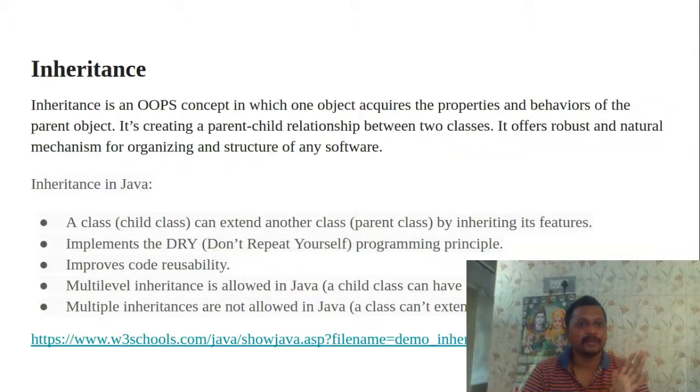Next, coming to implementation of DRY, meaning the don't repeat yourself programming principle. It's a very straightforward mechanism followed by inheritance, because whatever we declare in the parent class, the same properties or behaviors are not declared again in the child class, but we extend the parent class and acquire the same features into the child class. We are not repeating any code. That means implementing the DRY programming principle. It is the main advantage of inheritance, and it also improves code reusability.